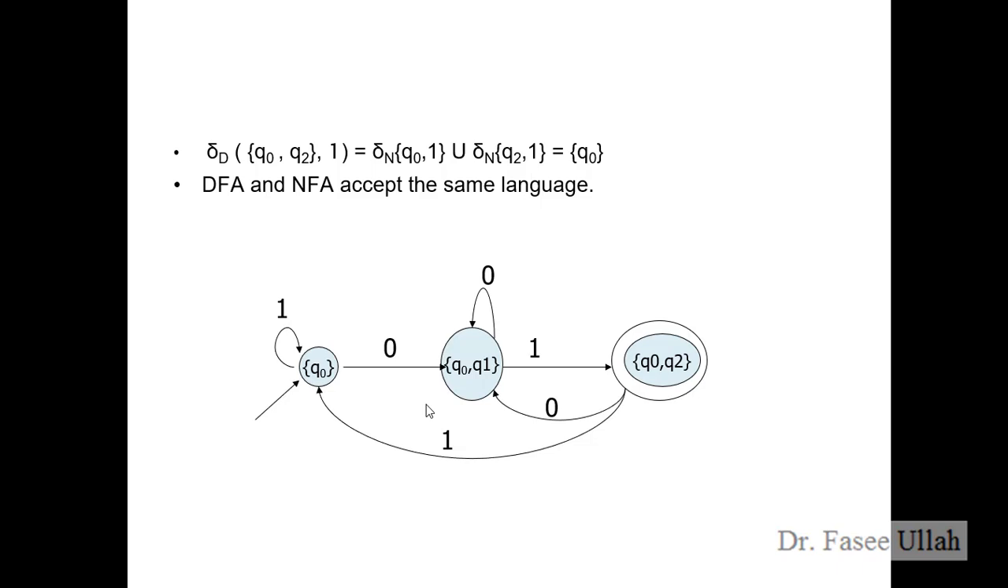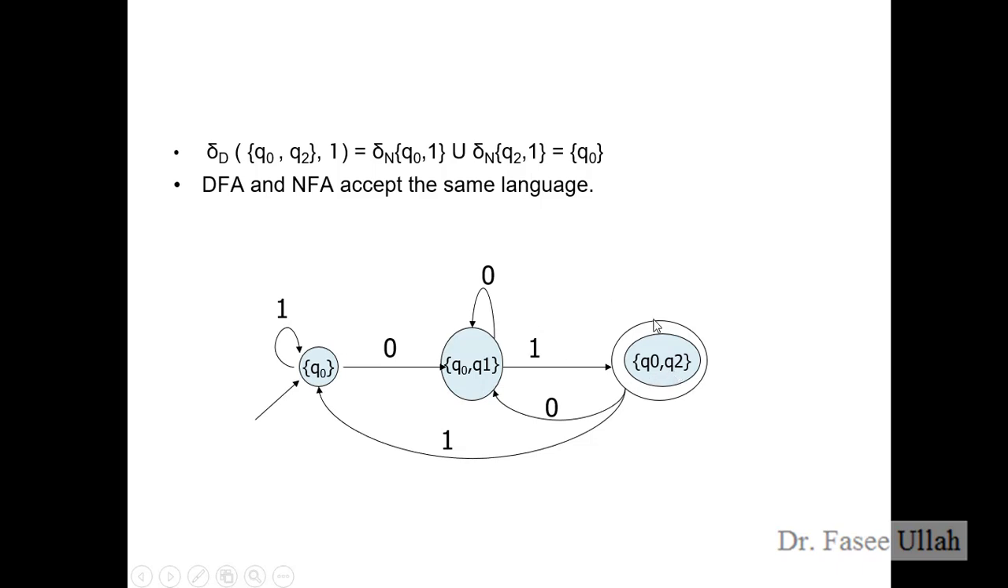This is another type of equation which we can use to draw the finite automata, or deterministic finite automata. It's very easy. This is the transition function δ. We have Q naught and Q2. So consider the transition between these two, Q naught and Q2, on input 1. How can we draw it? This is Q naught and this is Q2.